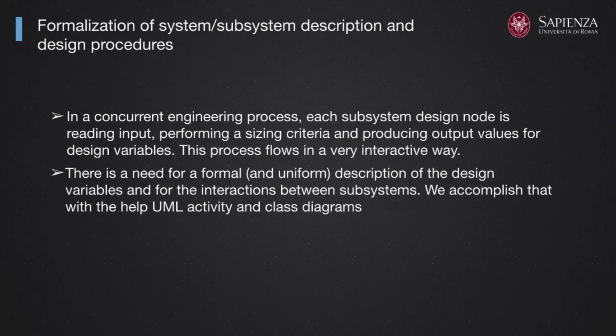So, as described in the picture before, in a concurrent engineering process, each subsystem design node is reading some input, performing a sizing criteria and making the decision for design, and producing output values for design variables. This process flows in a very interactive way, touching all the areas of competences that are involved in the design process.